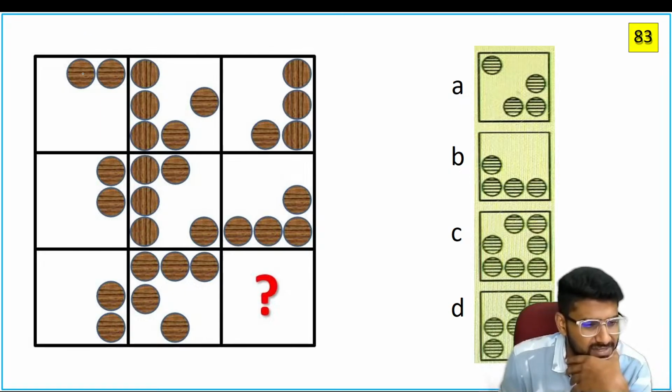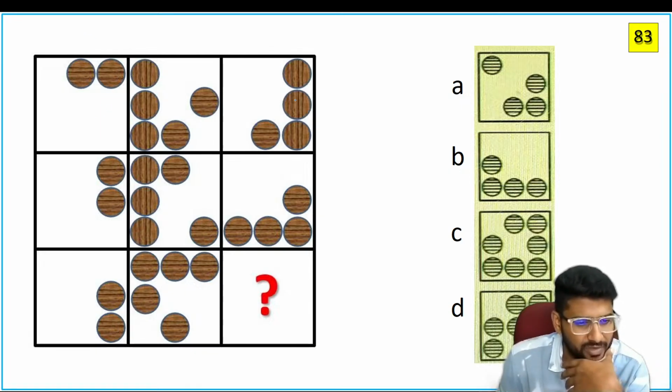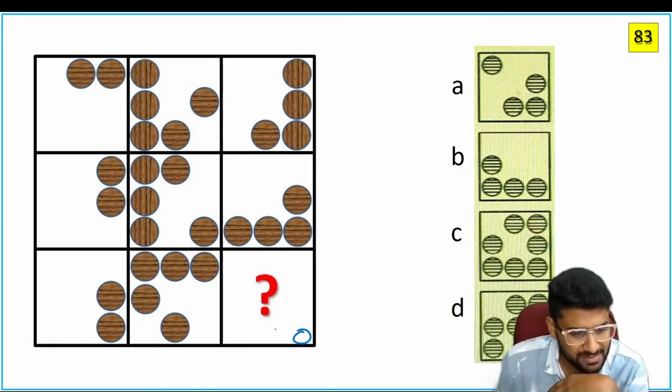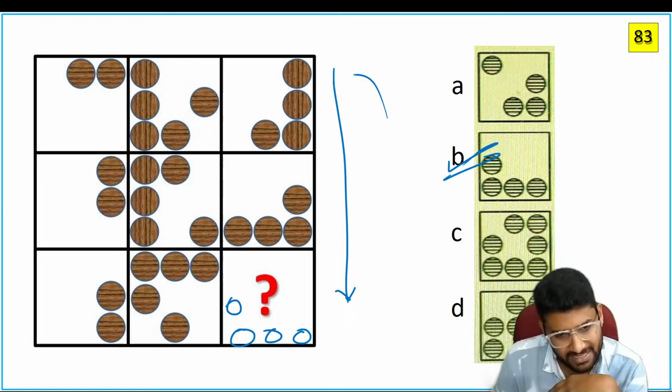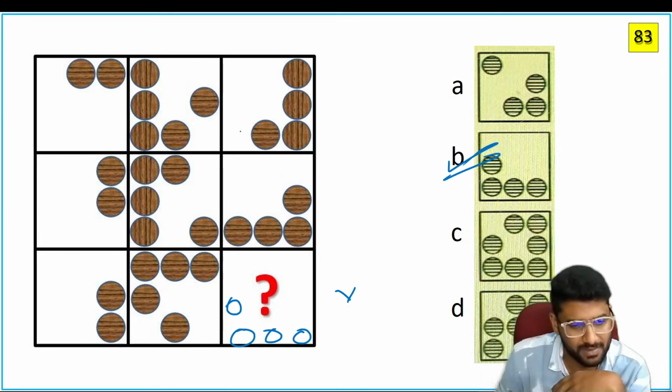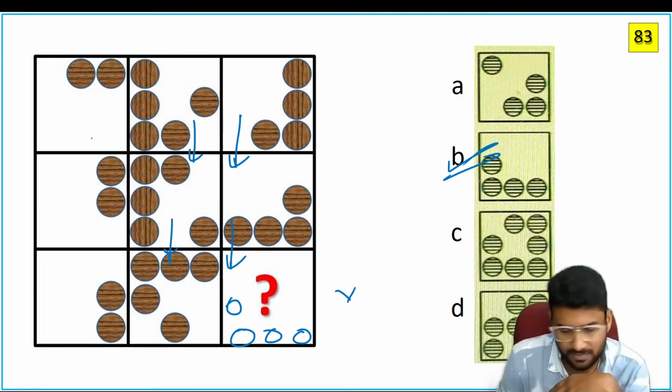Guys, see in this way, it's moving. Two balls are moving. If you observe that, see here. So here the answer must be 3 balls here, 1 ball is up. So the suitable answer is B. So they consider in this way, here to here, here to here. So check this one.